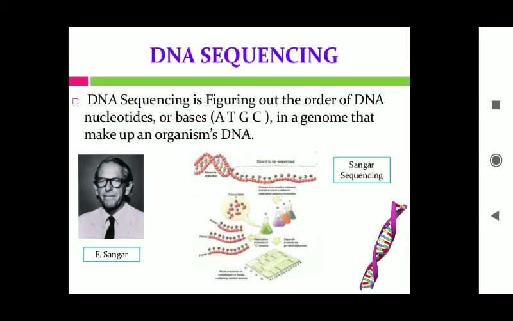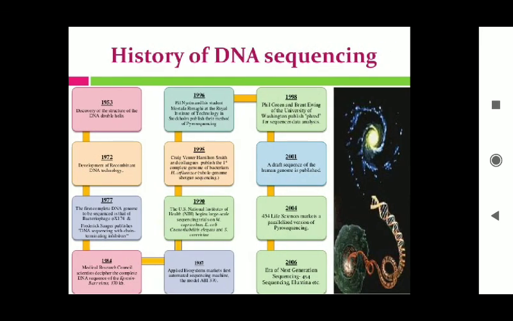Generally, there are three generations of nucleic acid sequencing: first generation sequencing technology, then second generation sequencing technology, which is the next generation sequencing, which differs from Sanger sequencing in its basic chemistry.